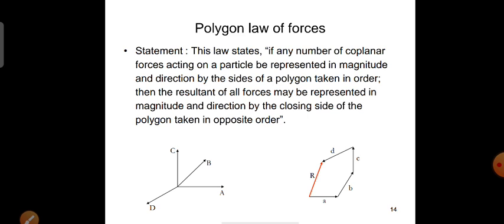So you can state this polygon law of forces in another way also, using the equilibrium term. Whenever a number of coplanar concurrent forces are acting, then all the forces will be in equilibrium whenever you consider all the forces as the sides of the polygon.